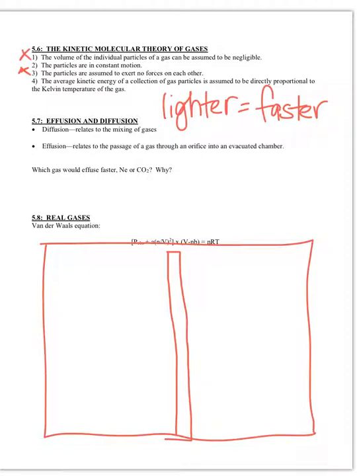All right, and then let's imagine that we have a hole. So let me draw a hole in the wall. So this is a hole in the wall, okay? Then let's say we have some particles in here. Let's say we have a big fat particle and then we have a small particle, all right? So effusion is how quickly it's going to travel through the hole, okay?